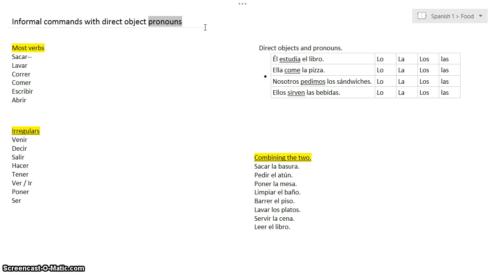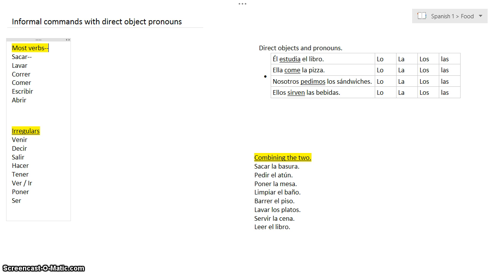So your teacher you might address as usted, your doctor, your priest, your minister. Those are people who have authority over you, your grandparents. So you would talk to those people as usted. Anybody whom you have a close relationship to or whom you're equal to, you would address as tú. So these people are the ones that you would use informal commands with. Okay? So informal commands. So how do we make informal commands?